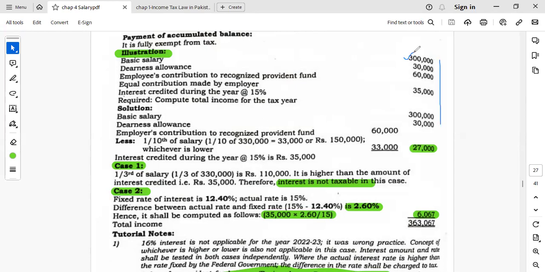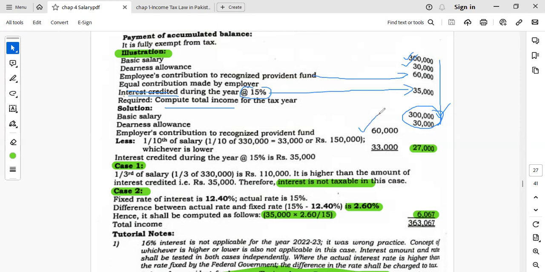The data is given. 300,000 is the basic salary, 30,000 is the dearness allowance, then the employee contribution, and the employer contribution is equal to the employee's. Interest credited at the rate of 15%, 35,000. Compute total income. So 300,000 and 30,000 become the salary income. Then 60,000